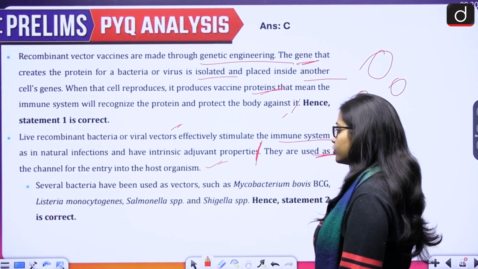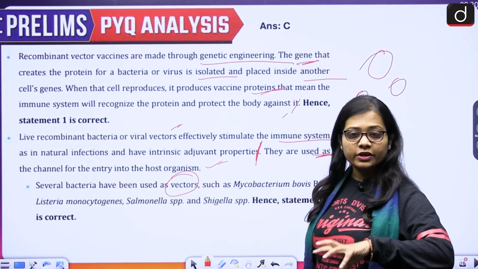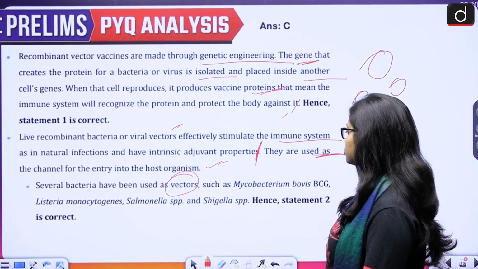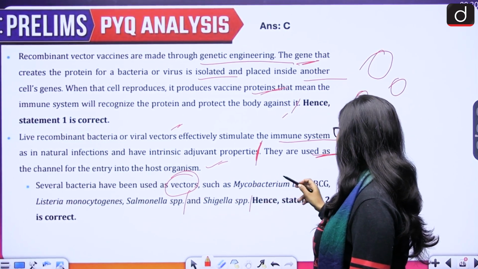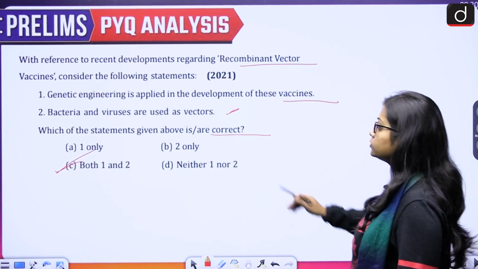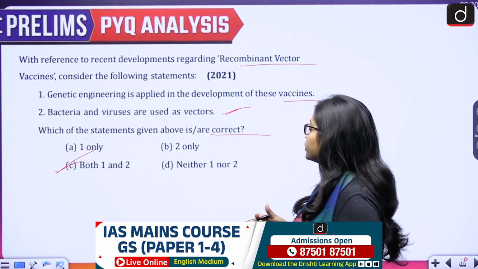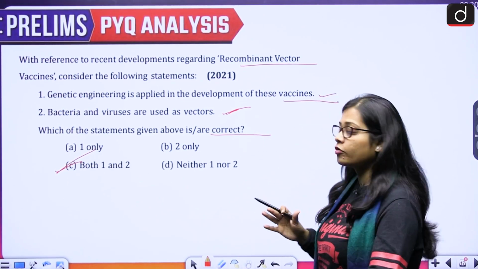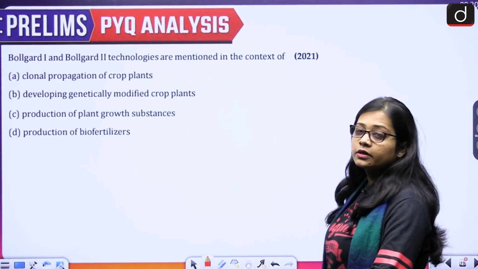Several bacteria have been used as vectors, and there are many examples, like Salmonella spp., then Shigella, then Mycobacterium bovis. So, the second statement also becomes true. It talks about bacteria and viruses being used as vectors. Correct. And the first, genetic engineering applied in the development of these vaccines, is very obvious. Without genetic engineering, this would not be possible.